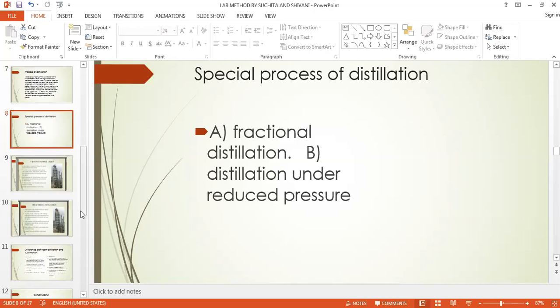The particular occasion where this distillation is employed is for the purification of water. So in this second method we are reducing the pressure, so the boiling point will also get reduced, and the rest of the method is the same as that of fractional distillation. So this is the second method, distillation under reduced pressure.